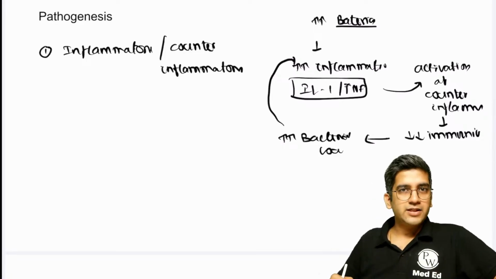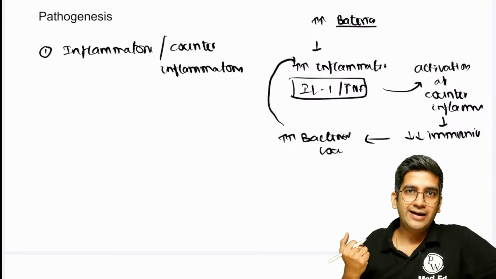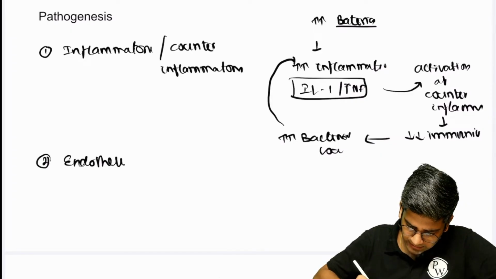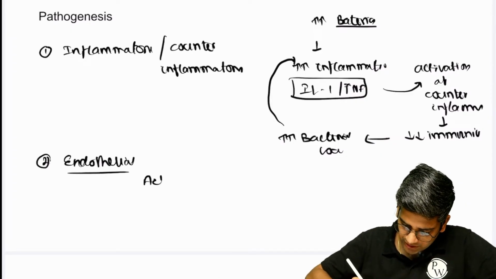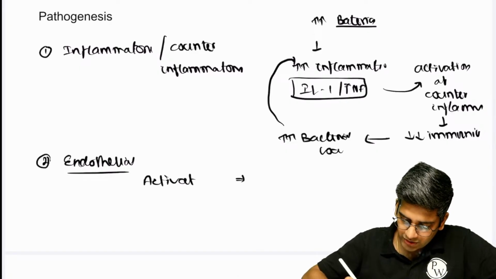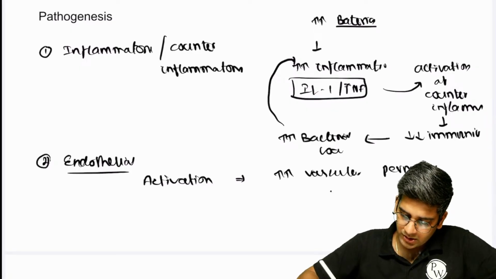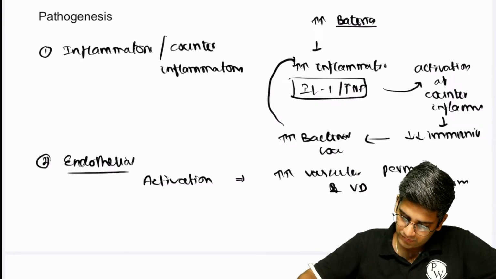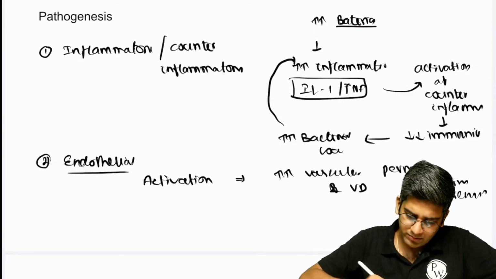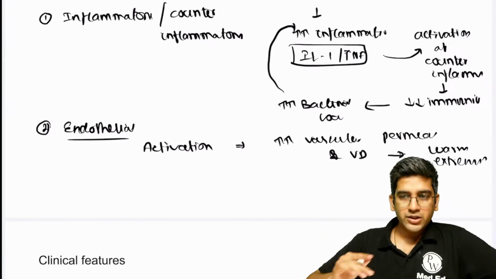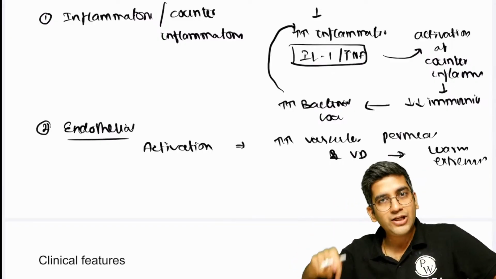The second part, like Ipsa said, is endothelial activation and endothelial injury, right? That's my second part. We'll have endothelium related. The first is activation. Because in acute inflammation, obviously there'll be increased vascular permeability and vasodilatation. This is why you have a very warm extremity or flushed skin, because of vasodilation and increased vascular permeability, right? So this endothelial activation will end up in endothelial injury and damage, right?